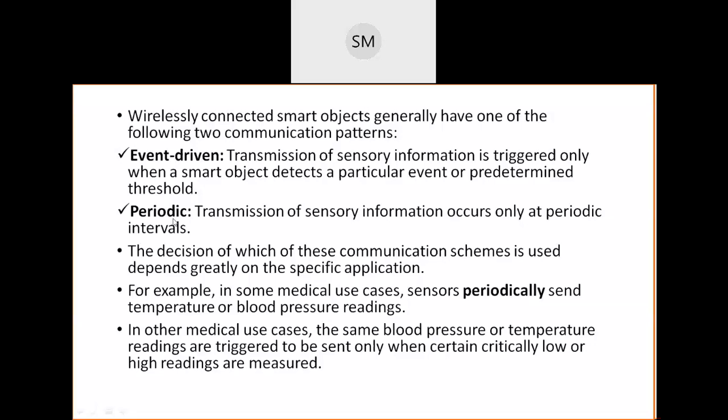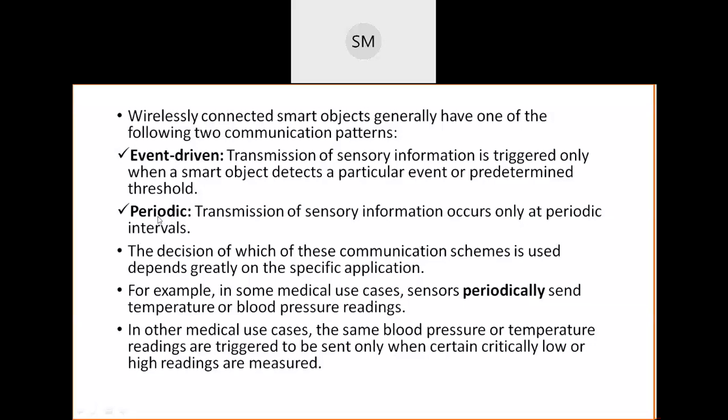I think you might have observed that some assistants of the main doctors keep on taking the blood pressure level, sugar level, and temperature of your body every 1 hour or 2 hours. Even on night duty, the nurses take all these readings every 1 or 2 hours if they really worry about their patients. That is called periodic.